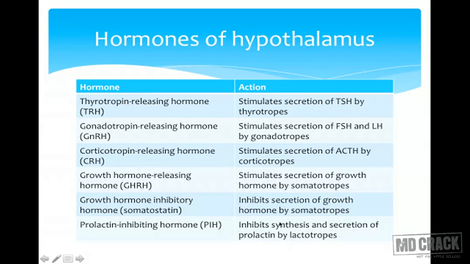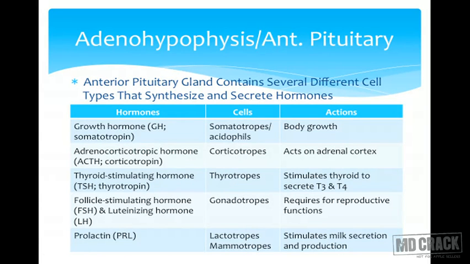So if I now connect the hypothalamus and the anterior pituitary, and a question is asked to you that all of the following hormones will be decreased except which one, if the connection between the hypothalamus and the anterior pituitary is cut. So which hormone will increase? Prolactin, because as you can see here, the prolactin inhibiting hormone is present. If that function is lost, the prolactin secretion by the anterior pituitary is going to increase. So these are the hormones of the hypothalamus which act over the anterior pituitary.